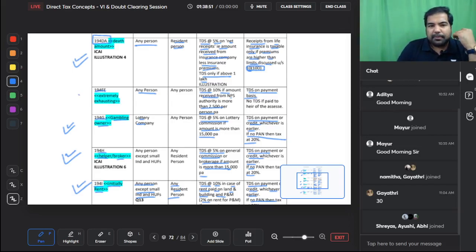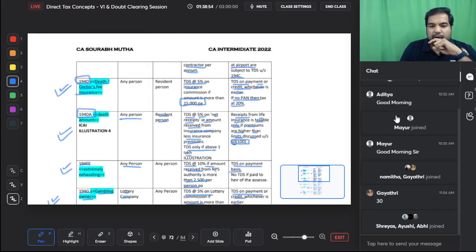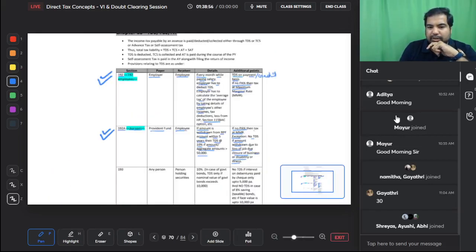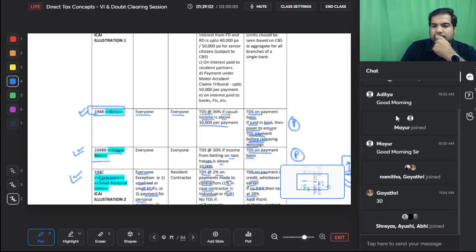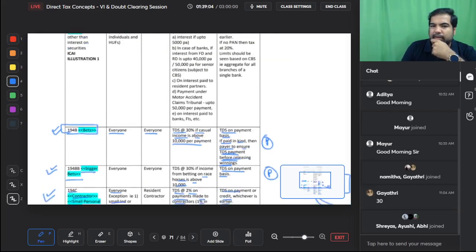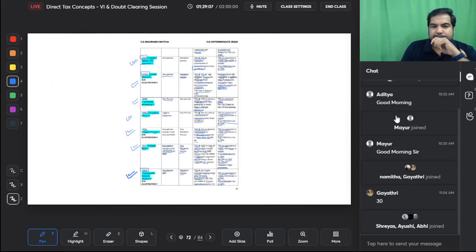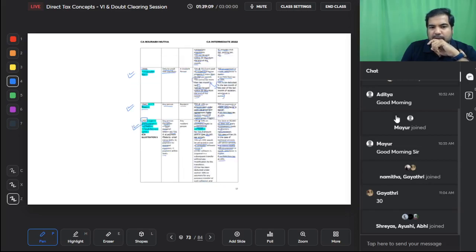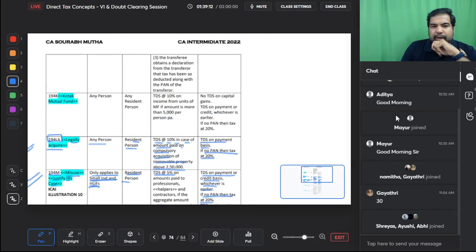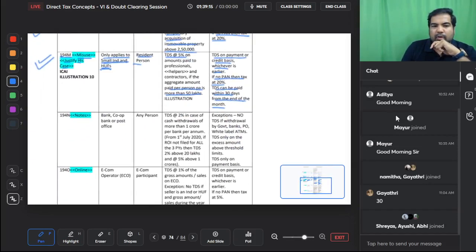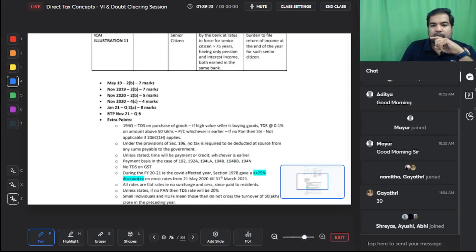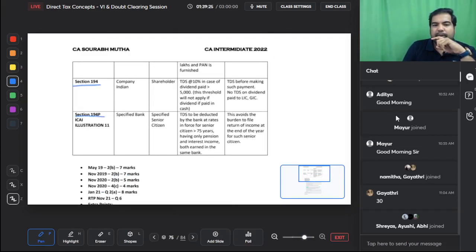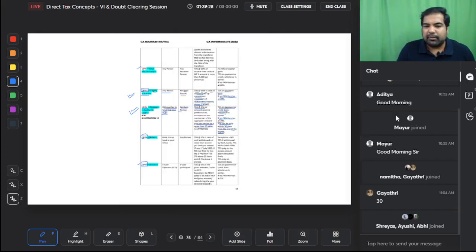Now guys, if you see, all the remaining ones mostly are all incomes. I'll take you through the sections, but this is interest on securities, 193, 194A, interest on bank and other interests. Then this page is done, this page is done. Here it's 194K mutual funds, 194O and N. First we'll discuss O and N, and then only we'll go to all the different incomes. So these two are left. And 194 dividend, 194P is the latest one. So let's do the remaining ones and then we'll go to the balance incomes.